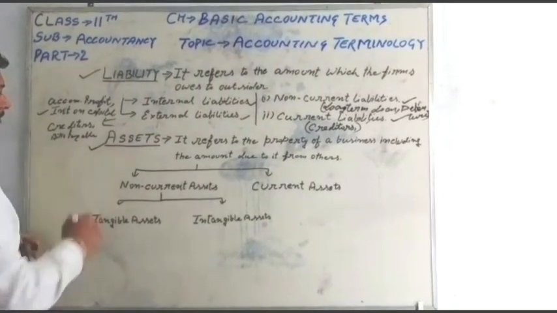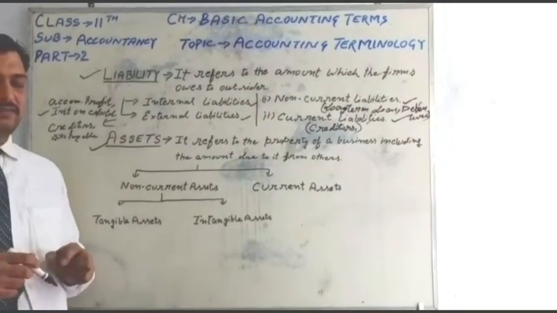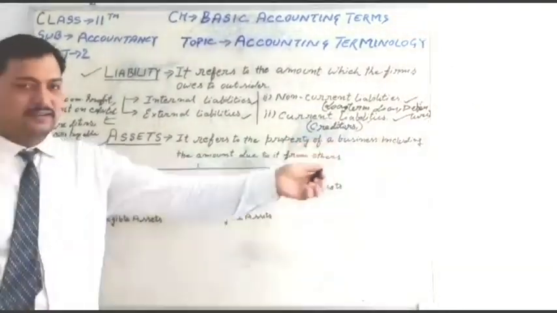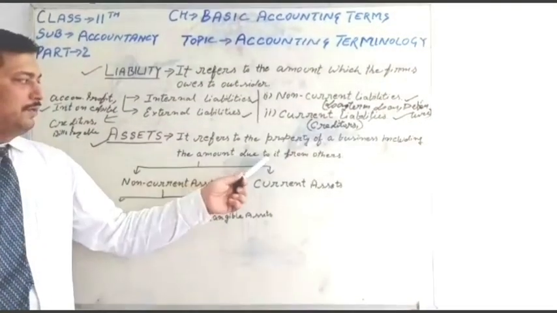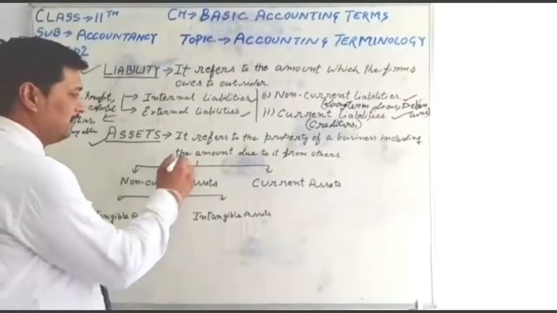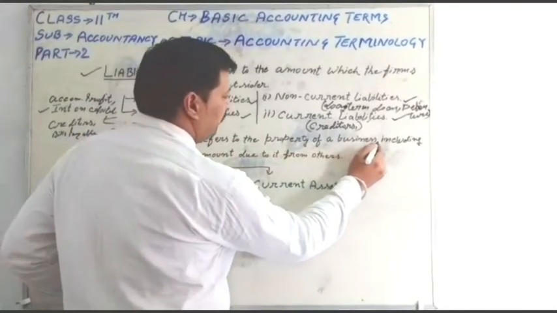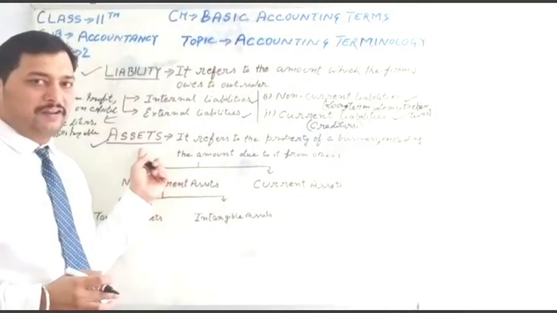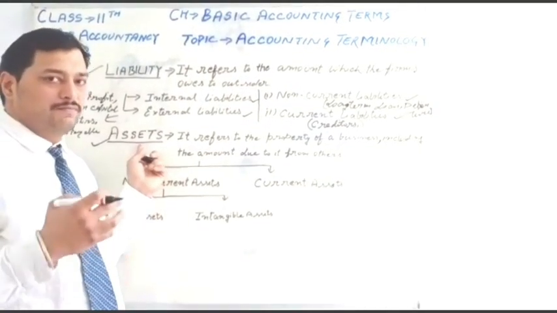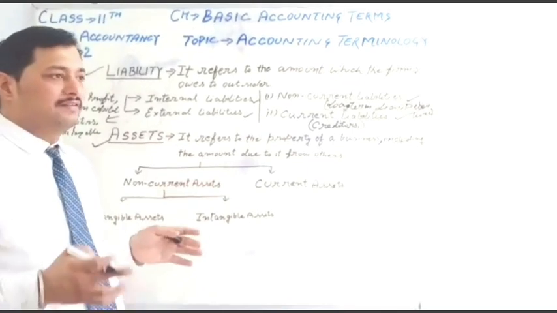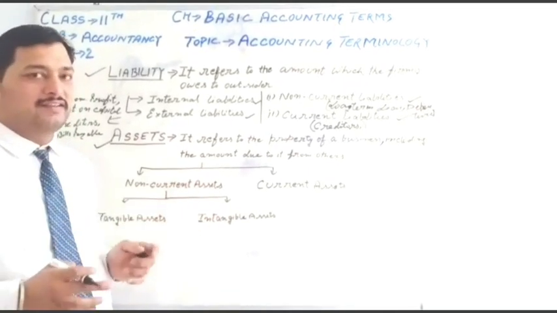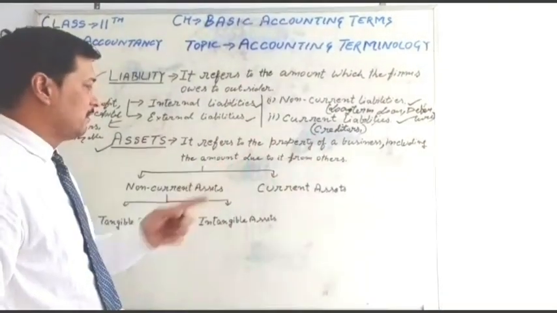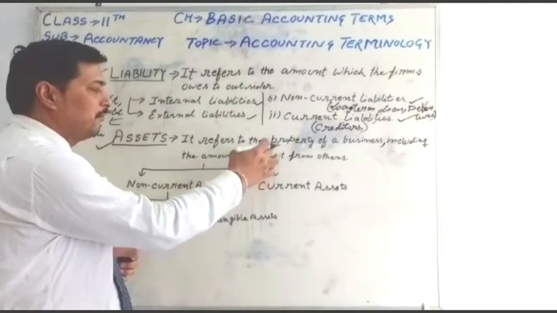is assets. Assets refers to the property of a business, including the amount due to it from others. Since it refers to the property of a business, all the properties of a business are called assets. Property means plant, machinery, motor, furniture, fixtures and fittings, electronic gadgets, all the things.